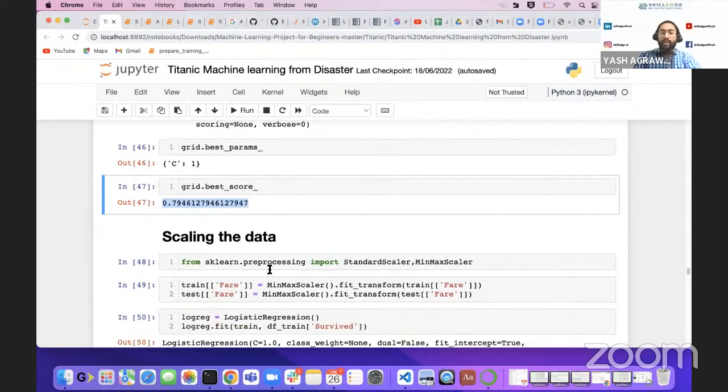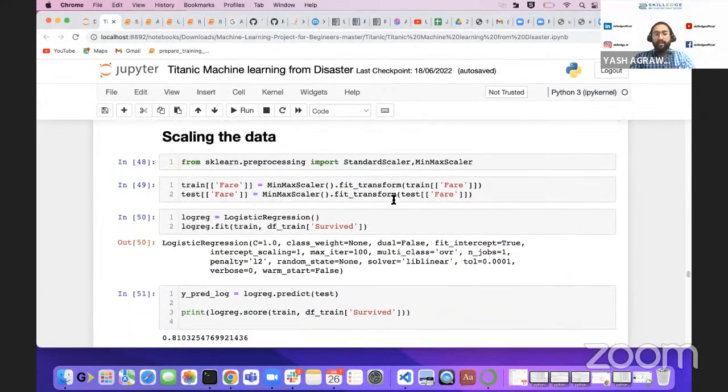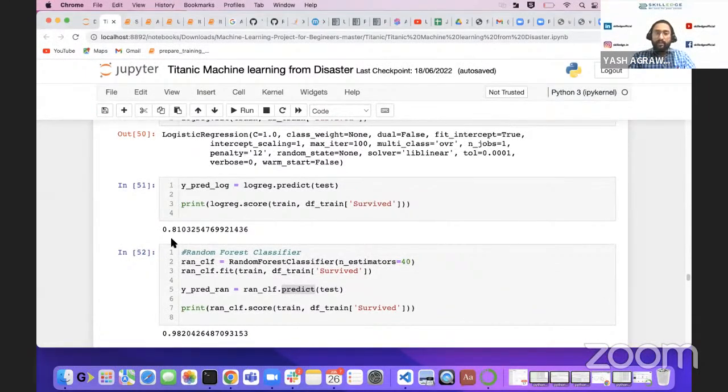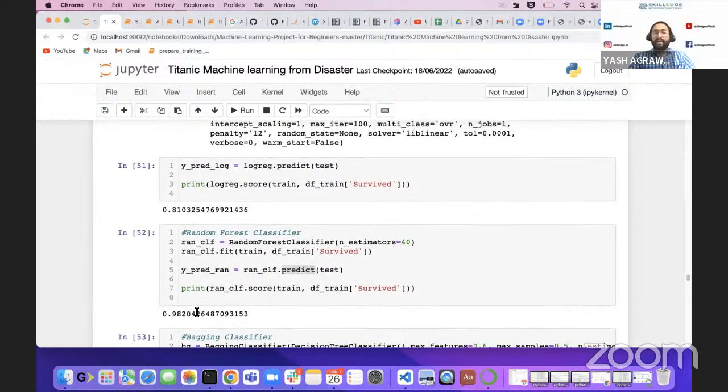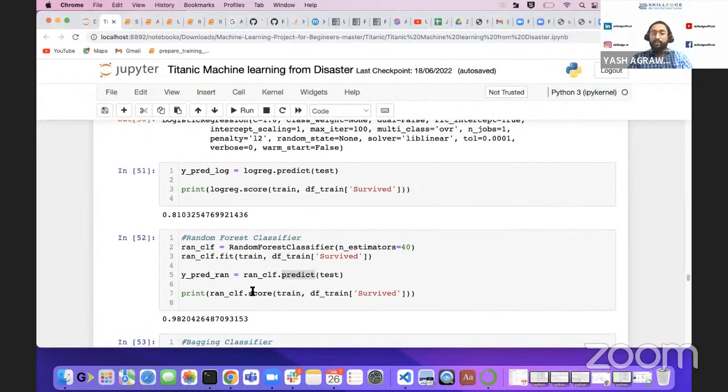Then we move to scaling. Why do we move to scaling? The reason for moving towards scaling is to make all those values come under one umbrella. Your value ranges from 0 to 600, but that is quite huge. So we will make it 0 to 1, where 600 is 1 and 0 is 0. All those values, like 300, will be 0.5. So we'll transform your data using standard scaler and min max scaler. We will again predict. Now your accuracy is 81%. It's much better. With the random forest, we are getting an even higher score, that is 98%, because random forest is one of the best classifiers we have.